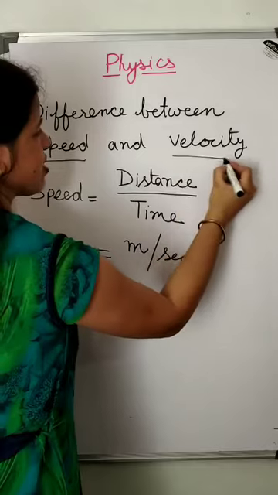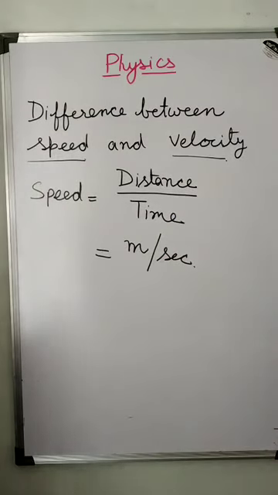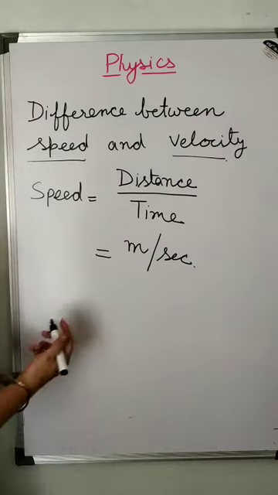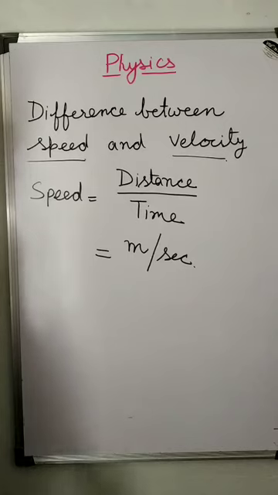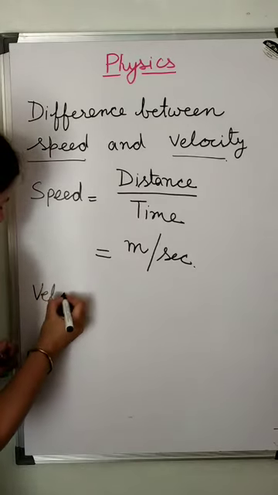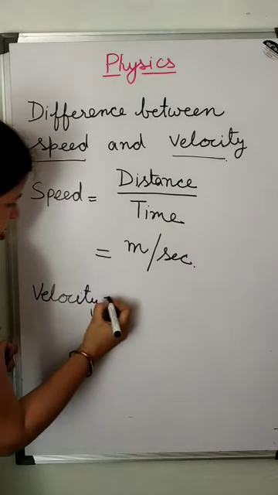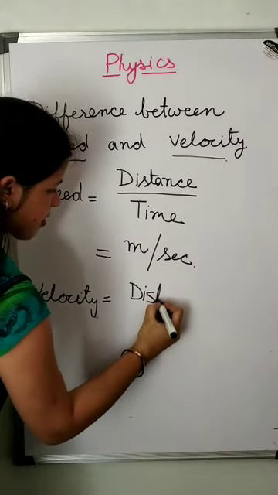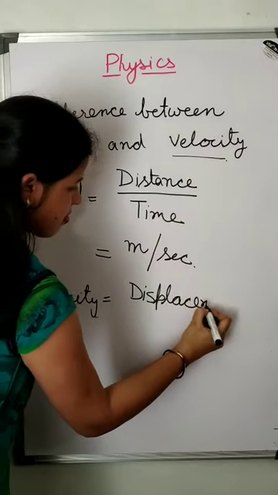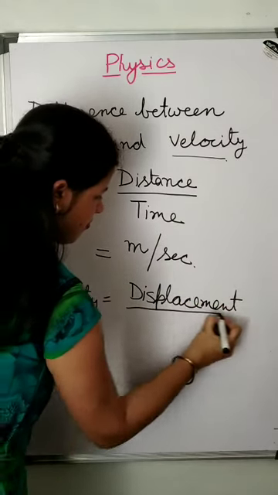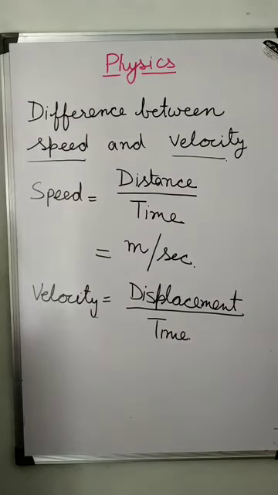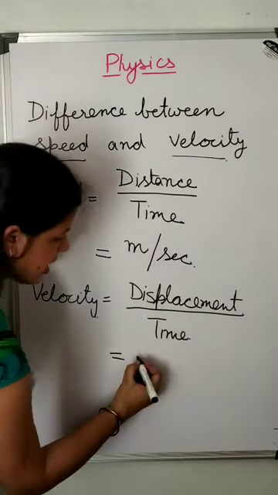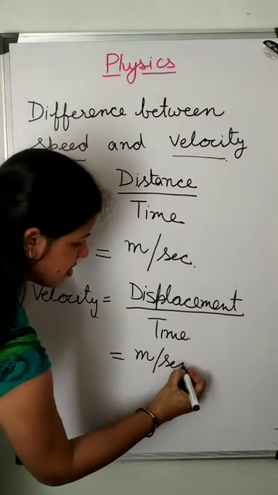But now, what is velocity? Velocity is the speed of a body, but in velocity we give the direction also. So we can write velocity is equal to displacement upon time duration. And one more thing, the unit is the same. The unit of displacement is again meter, and the time is second.